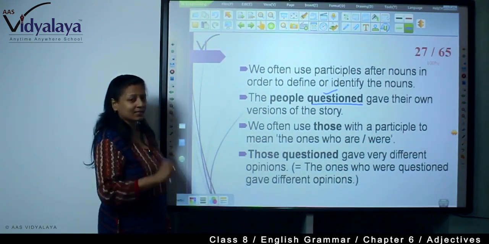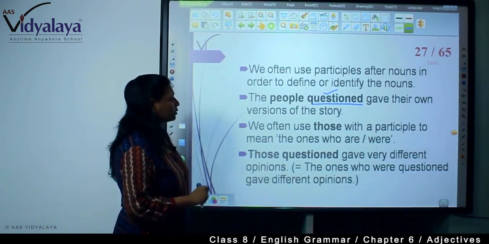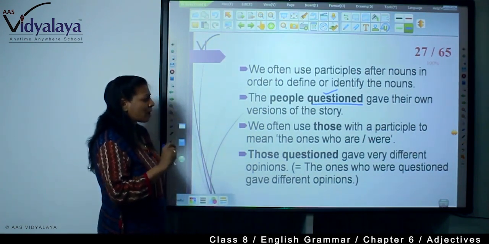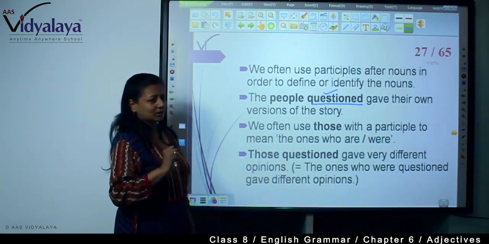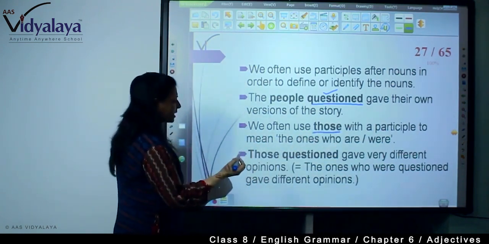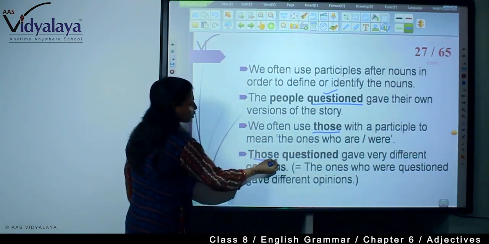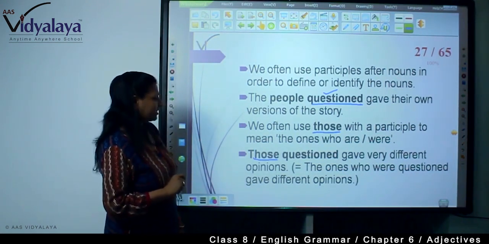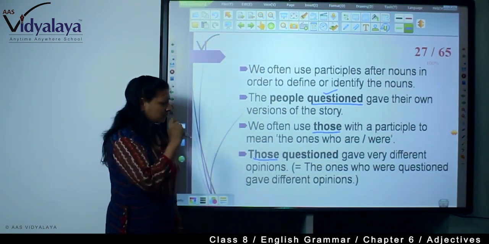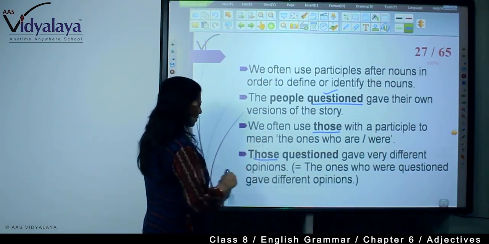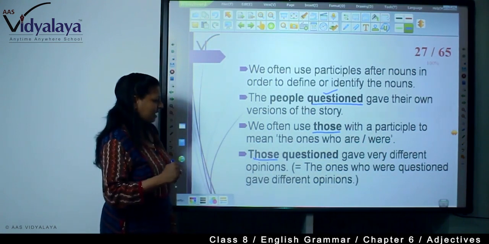This is a participial adjective. We often use those with a participle to mean the ones who are or who were. For example, those questioned gave very different opinions. So, the ones who were questioned gave different opinions.